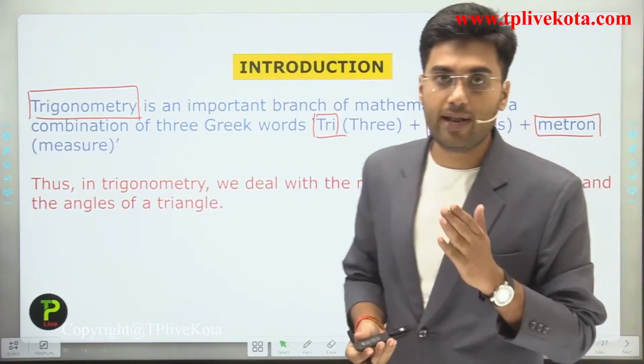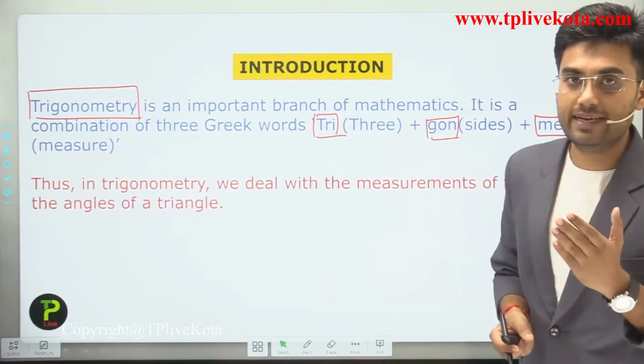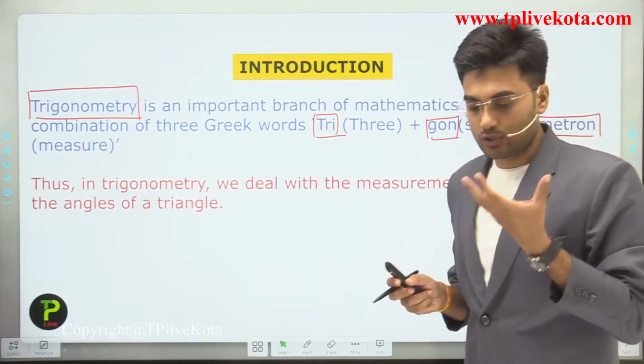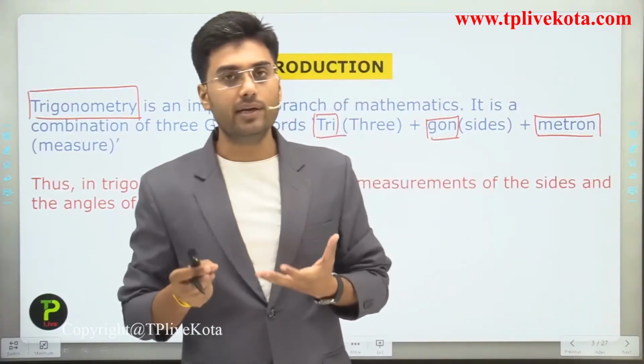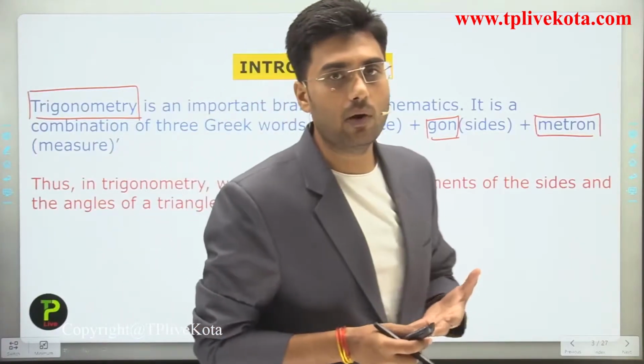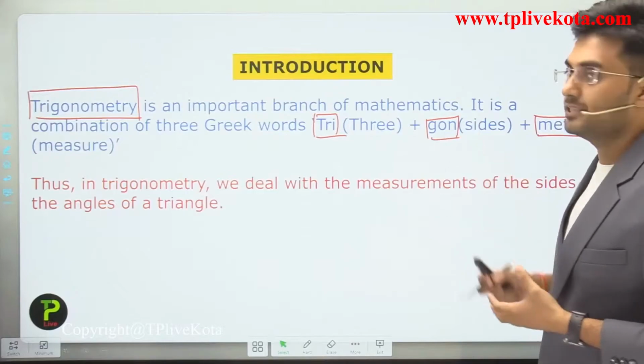The meaning of tri is what? 3. And the meaning of gon is what? Sides. And the meaning of metron is what? Measure. So students, we can say that trigonometry is a branch of mathematics in which we study about measurement of three sides. Okay.